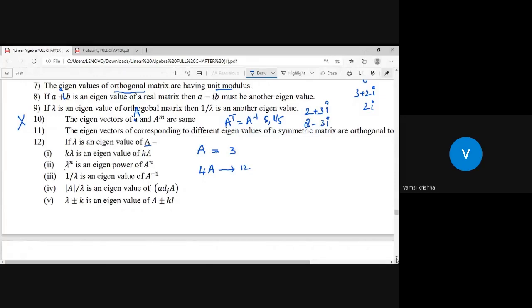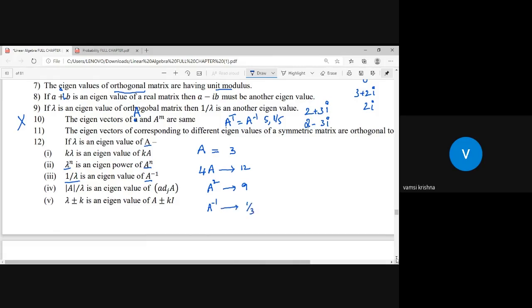Lambda power n is the eigenvalue of A power n. If you ask me what is the eigenvalue of A square, if the eigenvalue of A is 3, then A square should be 3 square, that is 9. And next point, the eigenvalue of A inverse should be 1 by lambda. If 3 is the eigenvalue of A, then the A inverse eigenvalue should be 1 by 3.